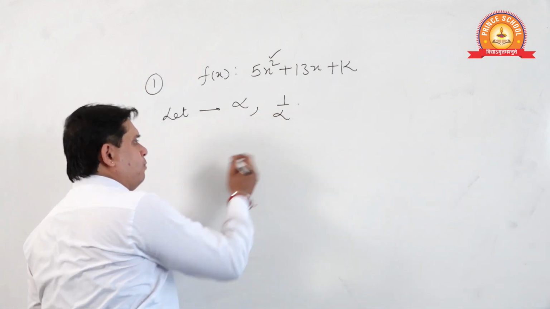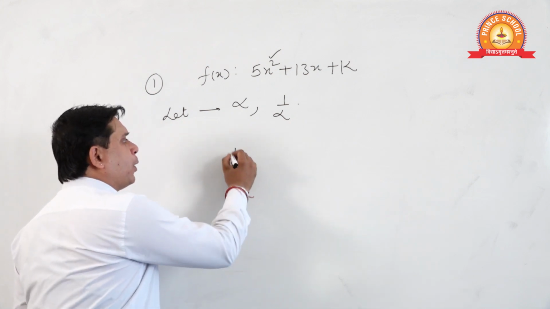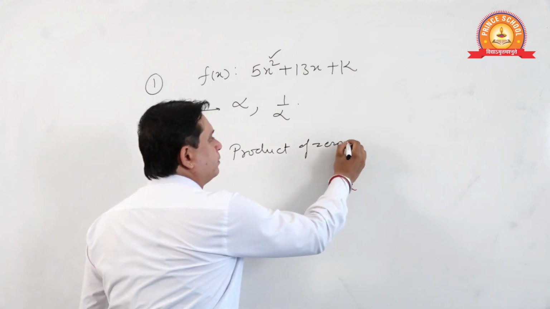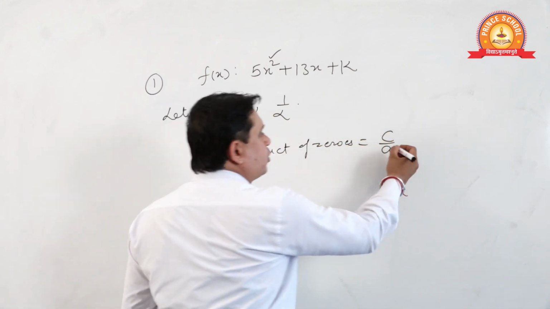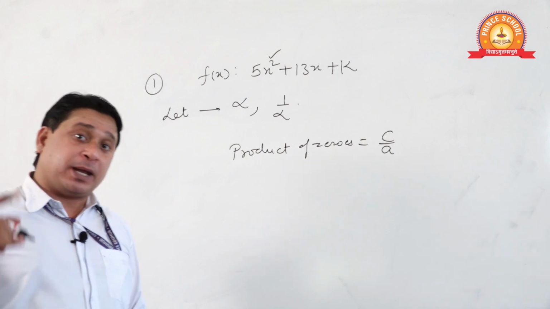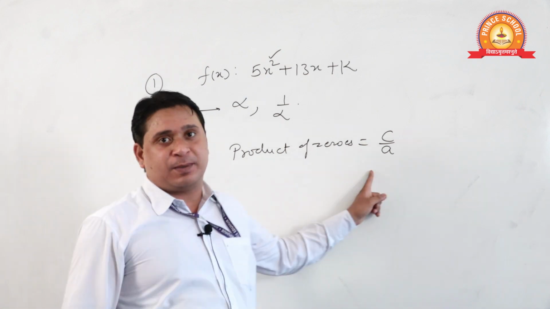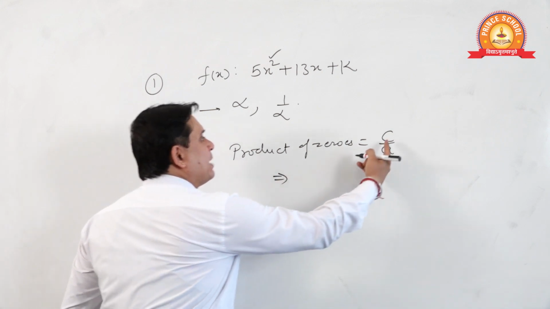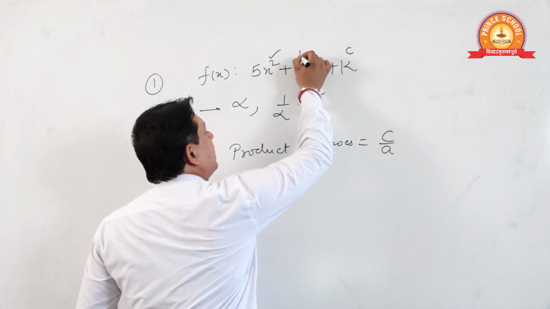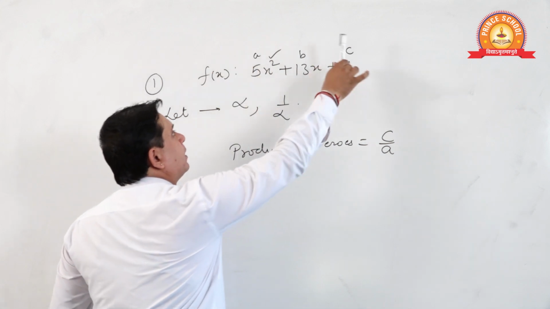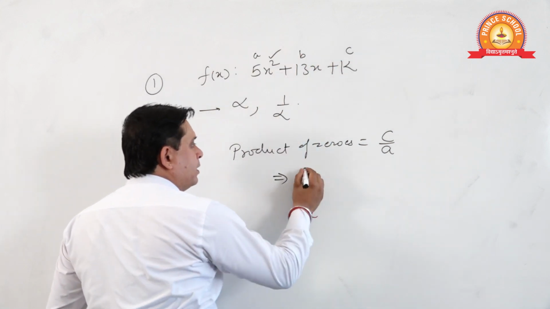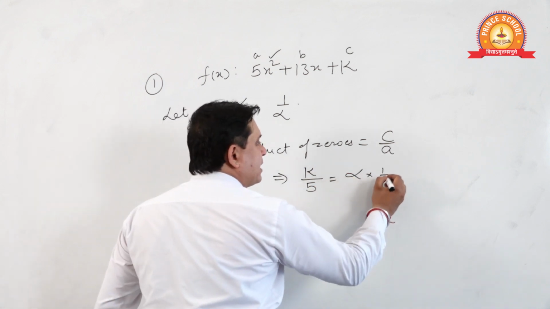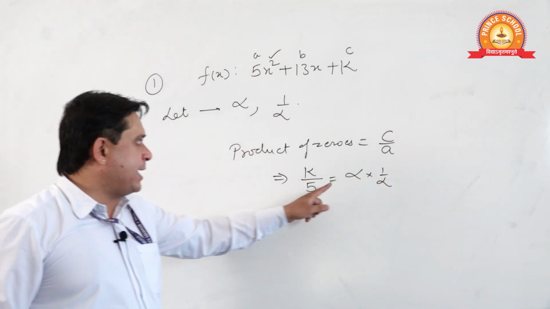Now if you see, what is the product of zeros? Product of zeros is C by A. In the previous lecture I gave you this concept. Now see, C by A, what is C here, B here, A here? C by A is the product of zeros.